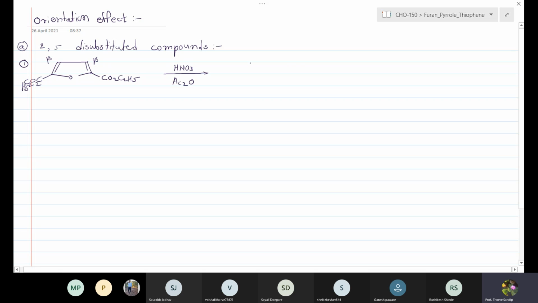We can get the nitration reaction, which gives the nitro substituted compound. The ester group remains as it is. The alpha position is the more reactive, but if both the alpha positions are already substituted, the next electrophilic substitution takes place at the beta position. As both the groups are identical, the nitration takes place at one of the positions.